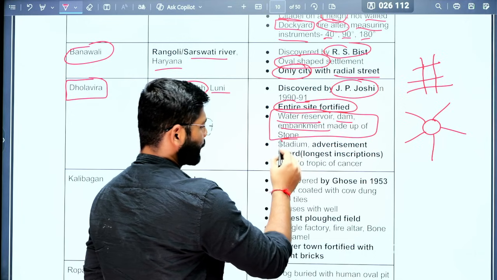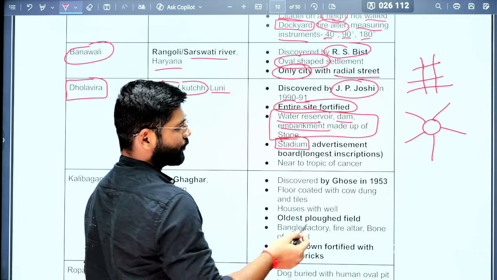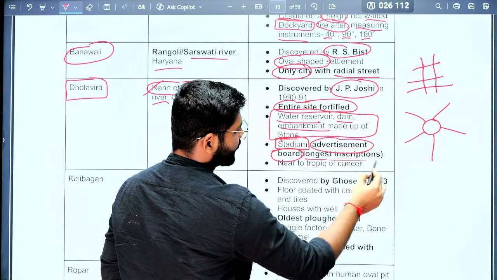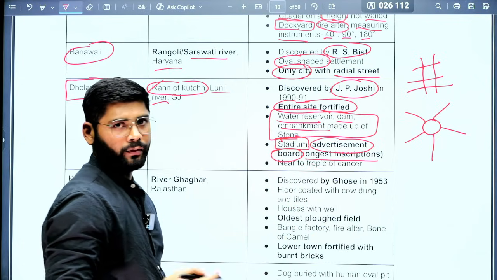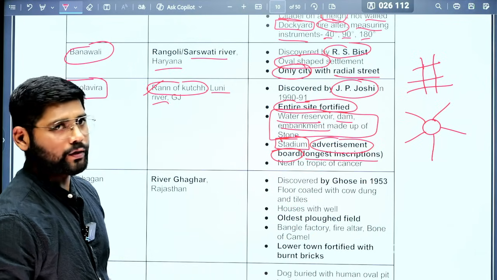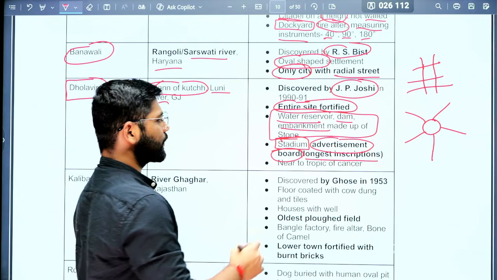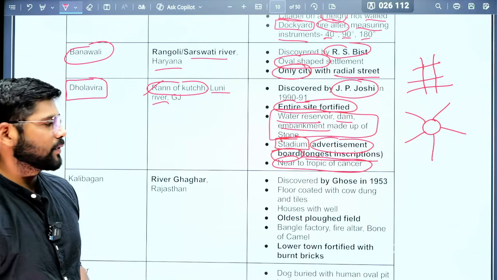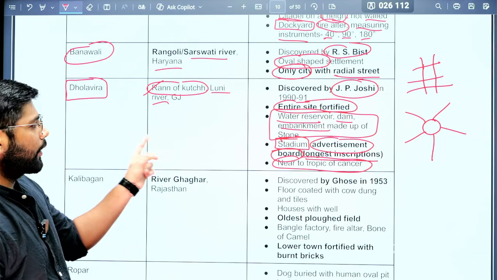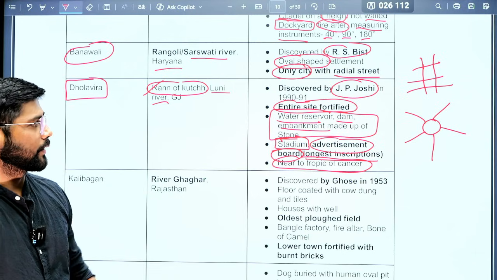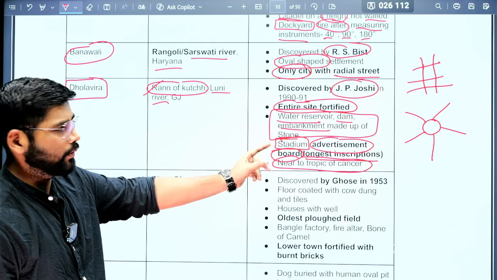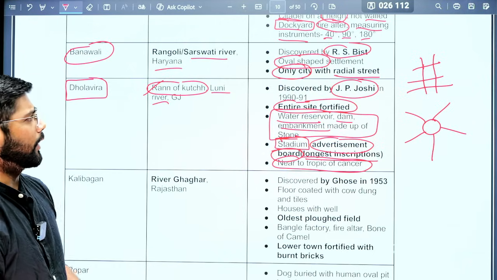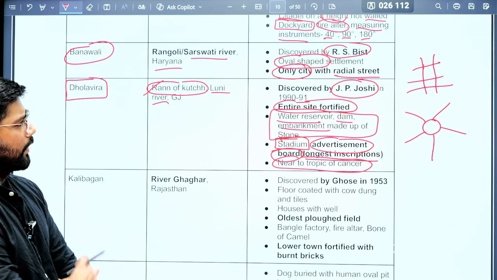Important things: we have found evidence of a stadium, and also the advertisement board. Why do we call it an advertisement board? Because it is the longest inscription among the inscriptions that we have found in the Indus Valley civilization. Another important thing is that Dholavira is located near the Tropic of Cancer. Important discoveries are the stadium and the advertisement board. Also, it is one of the UNESCO World Heritage Sites.